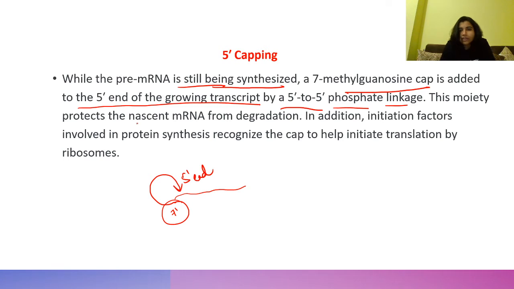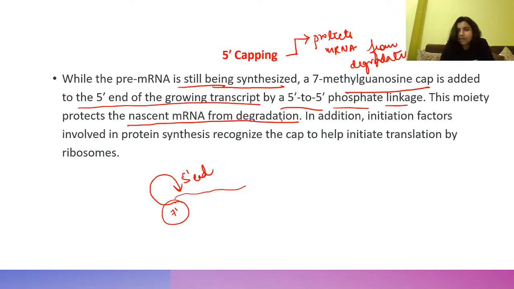Why do we need to do this? The benefit of this 7-methylguanosine cap addition is that it protects the mRNA from degradation.